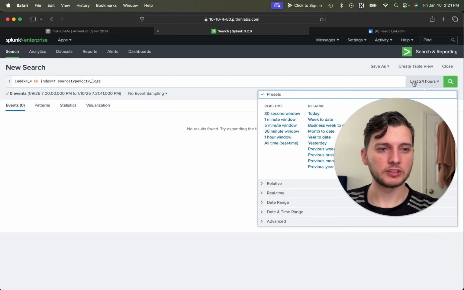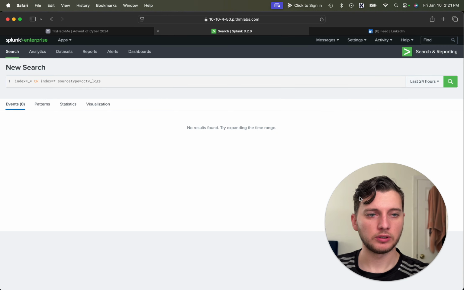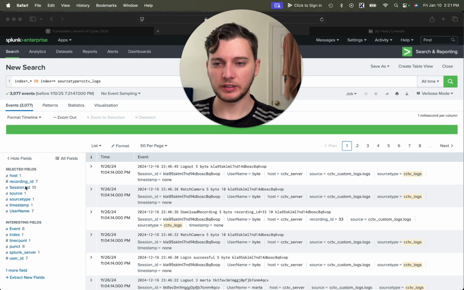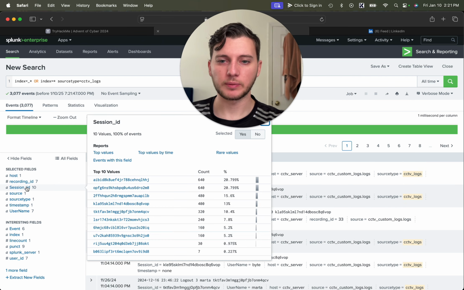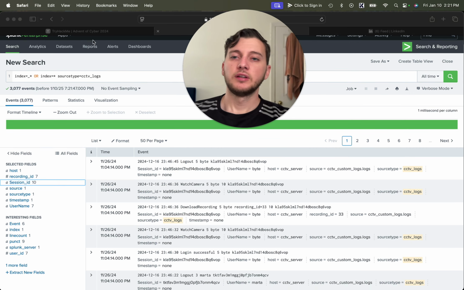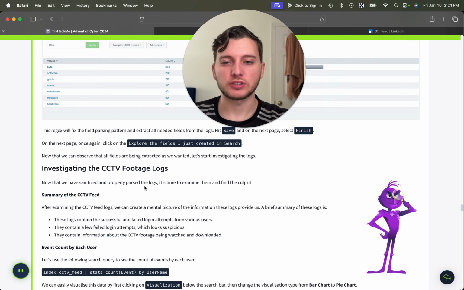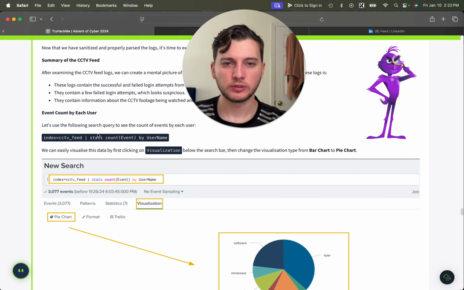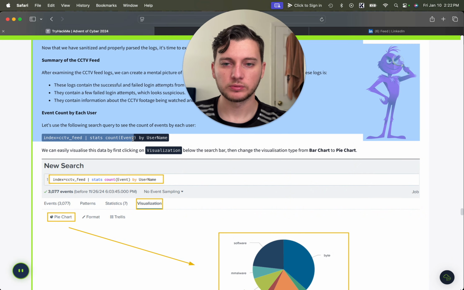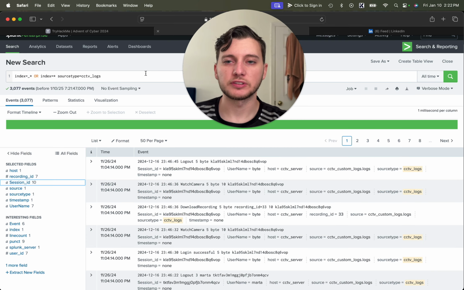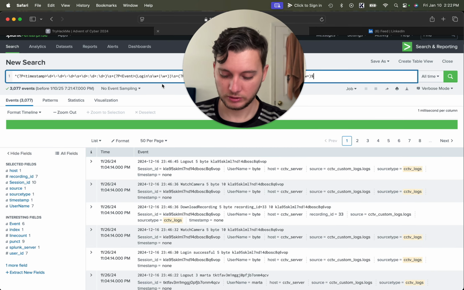Then we got to change this to all time. And there we go. So session ID is now fixed. Remember we had 36 in there and now we have only 10. So we are back on track. So we're going to use this in the query now. What we want to see is how many times a username was found in the search query. That's essentially what this is asking us.